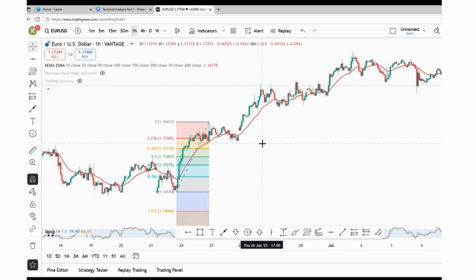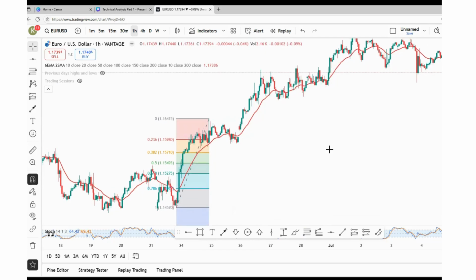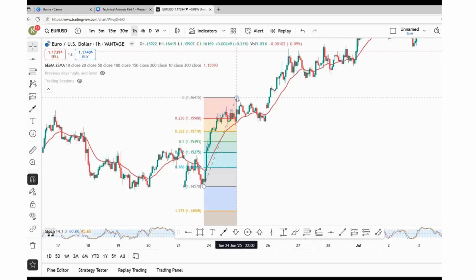And then see, it retraced somewhere at 0.236. That's how you use it. We will now have a way to predict or speculate how far it can retrace, and we can enter there. That is our area of value. If it's an uptrend, we would look at where it pulls back or retraces, and that is where we enter. That is our area of value.